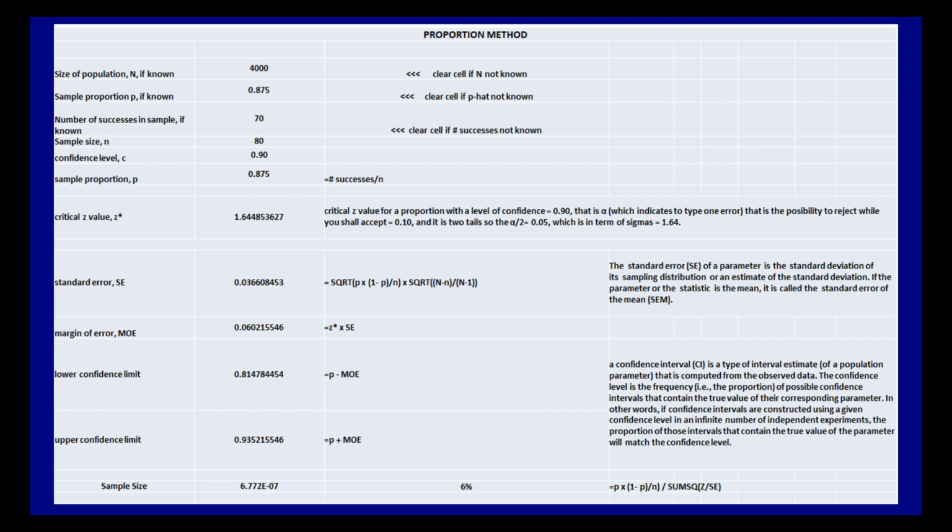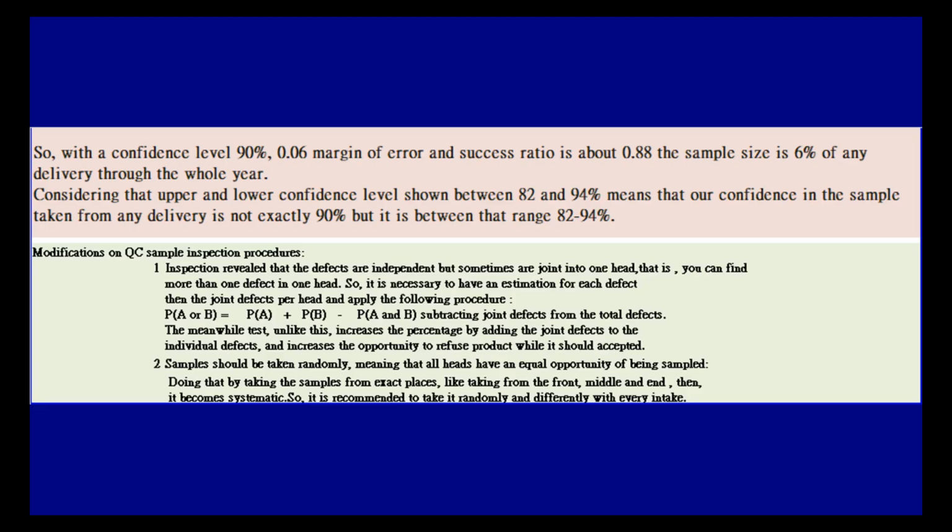Please revise. Thank you. So, with a confidence level of 90%, 0.06 margin of error, and success ratio of about 0.88, the sample size is 6% of any delivery through the whole year. Considering that the upper and lower confidence level shown is between 82 and 94% means that our confidence in the sample taken from any delivery is not exactly 90% but is within that range of 82 to 94%.